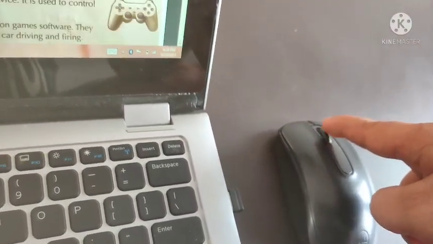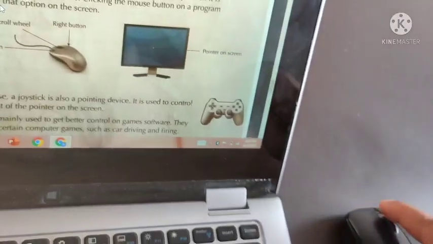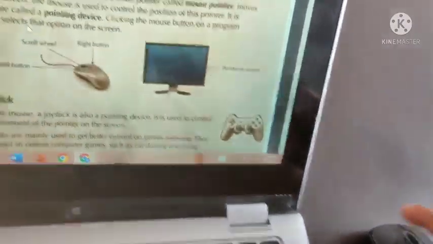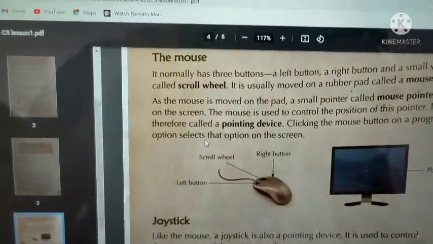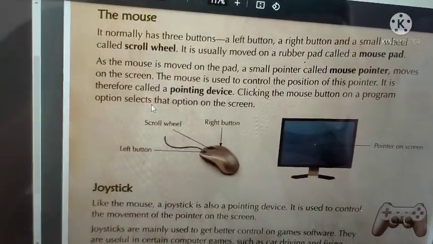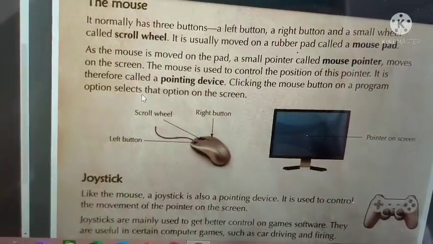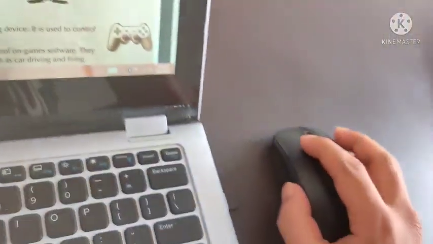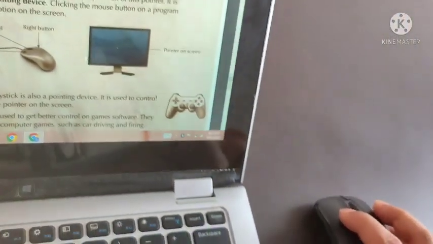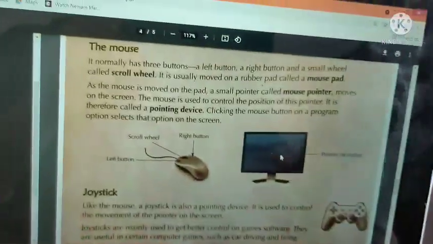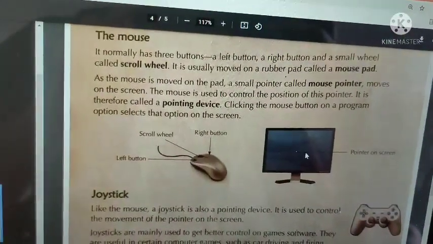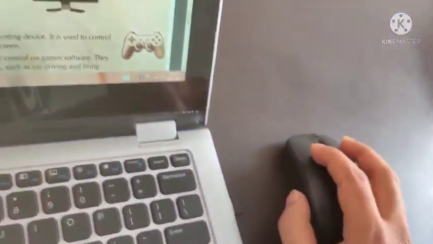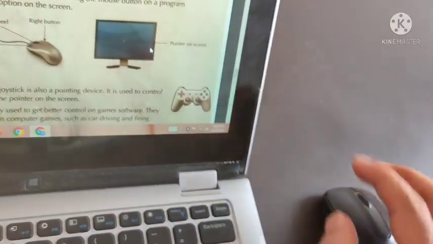Using this wheel you can scroll up and down. See what happens. As the mouse is moved on the pad, a small pointer called the mouse pointer moves on the screen. See, when the mouse is moved, the pointer also moves. The mouse is used to control the position of the pointer.